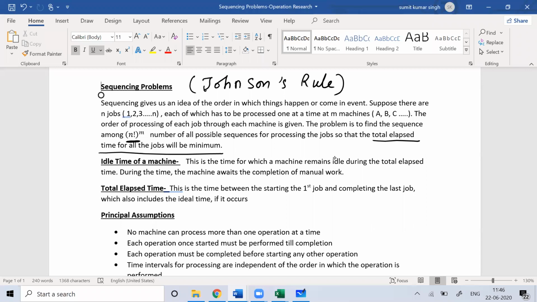You can understand this by using the concept of permutation and combination. If you have n jobs, in how many ways can they be done? These n jobs can be done in n factorial ways. I hope you are aware of factorials. If you have doubts, you need an idea about permutation and combination. To understand it, you can go to my playlist, the quantitative aptitude section, and search for the permutation combination chapter.